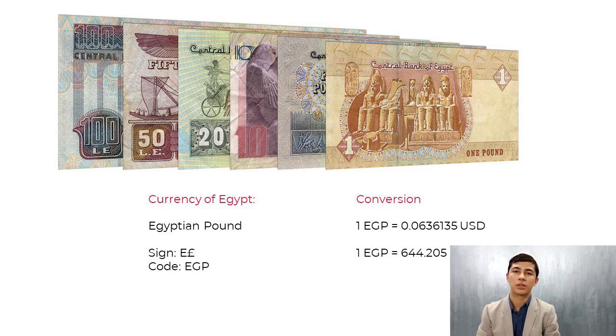The currency of Egypt is the Egyptian pound. In the slide you can see the sign of it, and the code for it is EGP. And for your interest I just converted it into US dollars, which you can see on the slide.